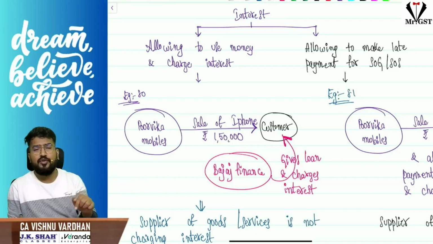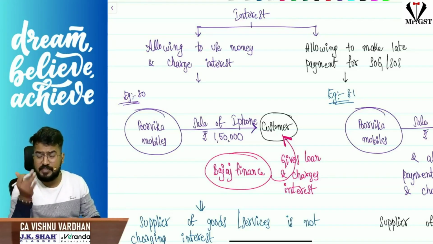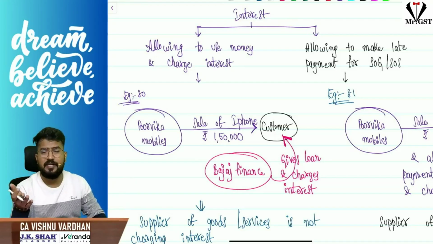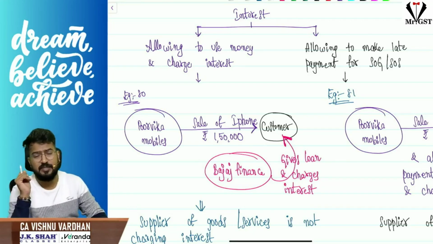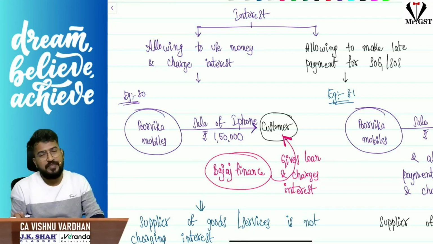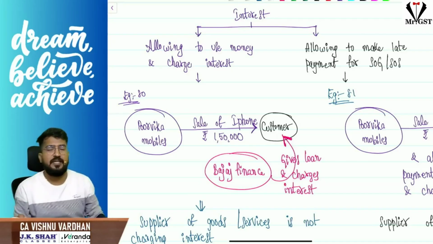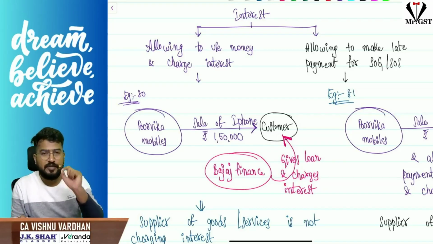Here we are going to talk about when we allow the customers to make late payment. The supplier allows the customers to make late payment because of supply of goods and services. For that, the consideration is being paid late. That interest will form part of value of supply and it will be subjected to GST. For that, what is the time of supply? The time of supply is the date of receipt of such payment.